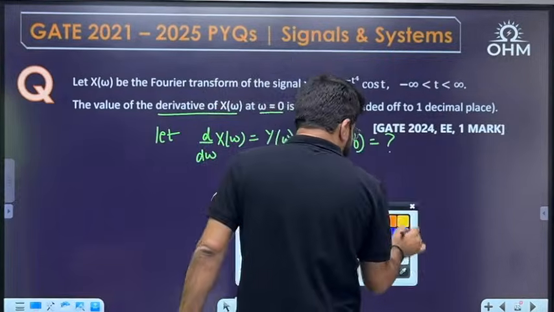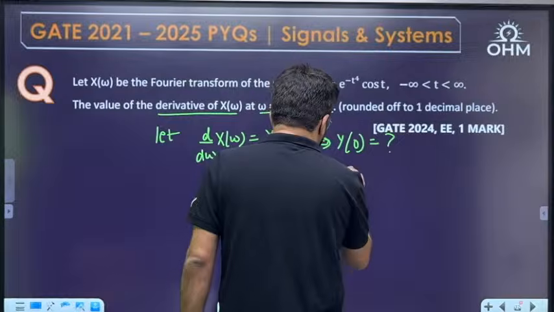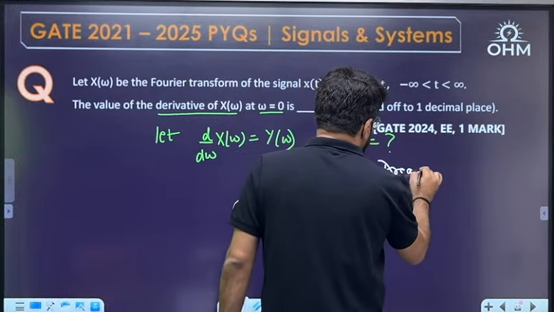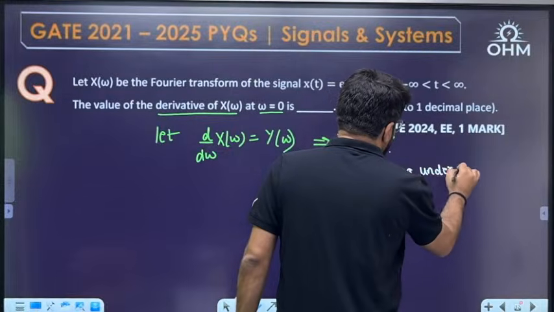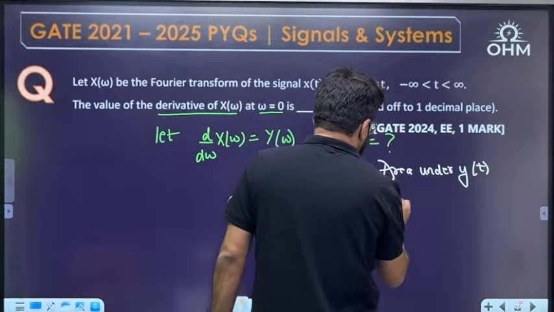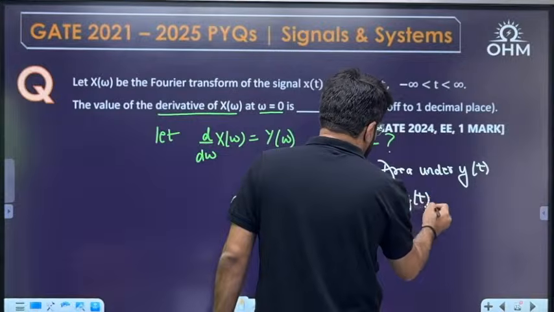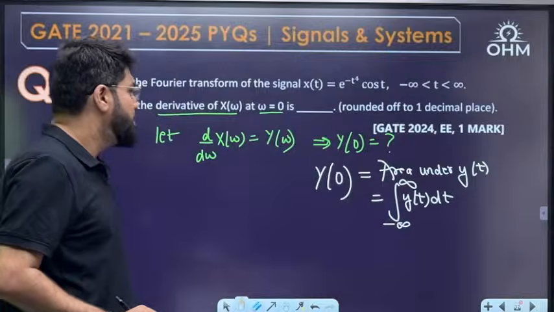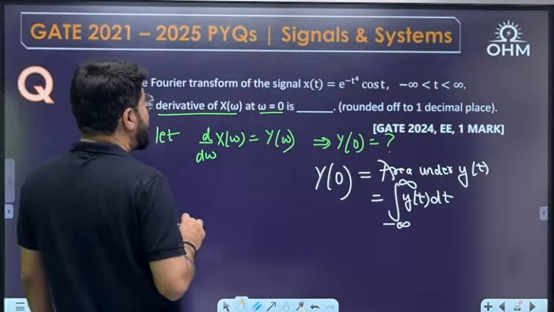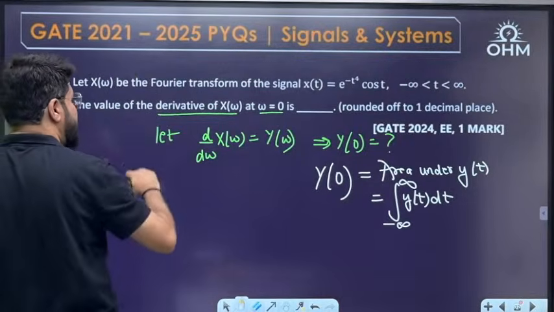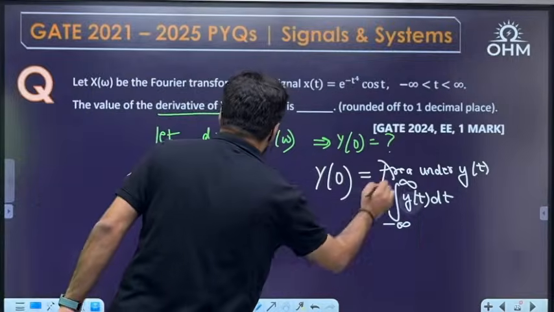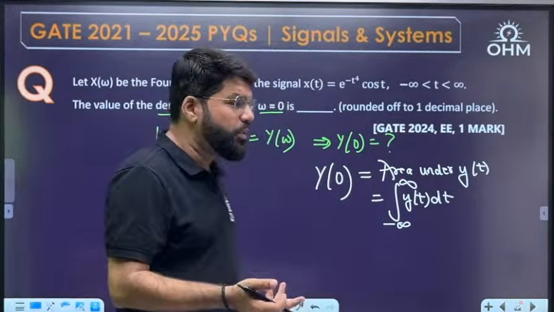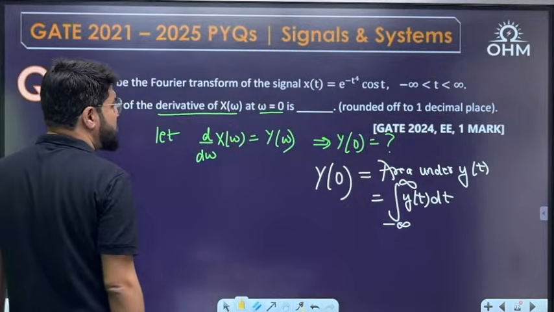So dear, the simple property: Y(0), that is the value of the Fourier transform at 0 frequency, is nothing but the area under y(t) signal, or integral of the y(t) signal. But what is going to be y(t)? Because x(t) is given to me. Just now in the previous question we used the differentiation property, the frequency differentiation. Same frequency differentiation is coming up here.